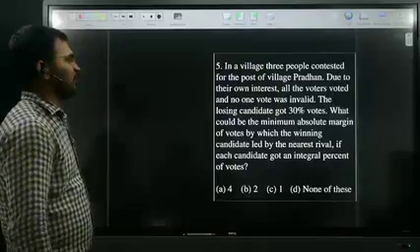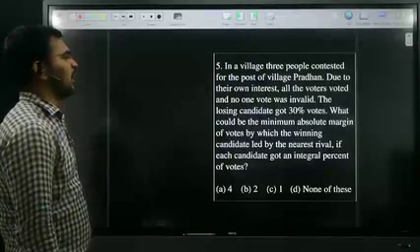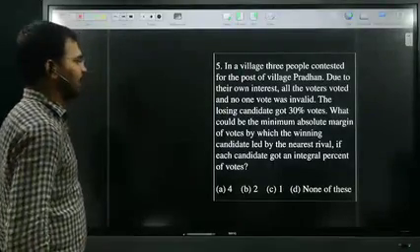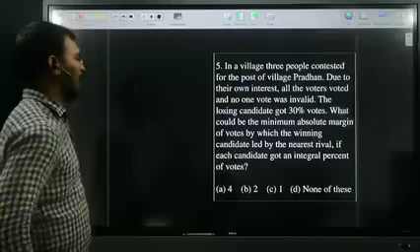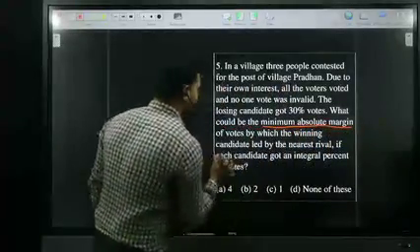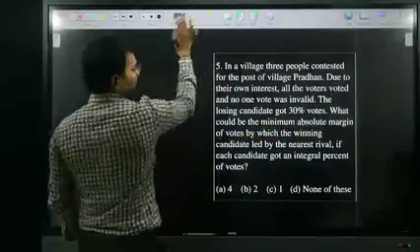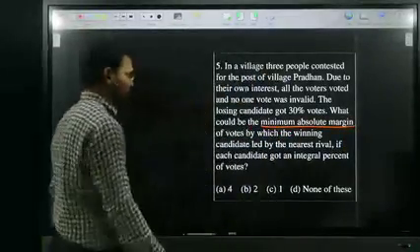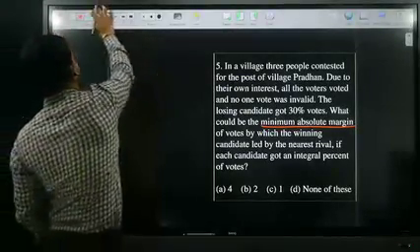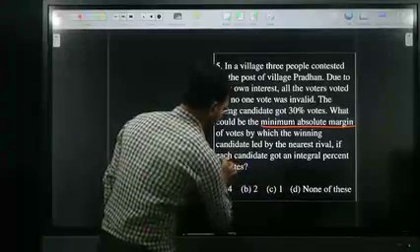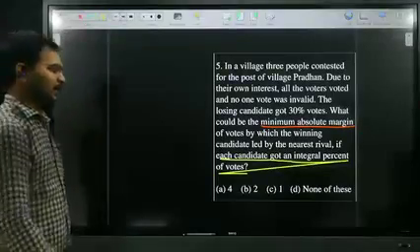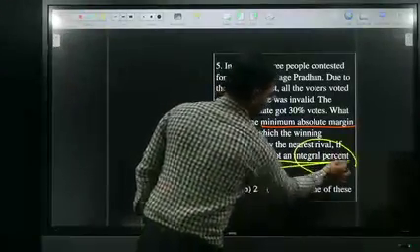In a village, three people contested for the post of village pradhan. All the voters voted, and no vote was invalid. The losing candidate got 30% votes. What could be the minimum absolute margin? Please underline the words minimum absolute margin. This is if each candidate got an integral percentage of the votes, and this word is also very, very important. Each candidate got an integral percentage, a perfect number, not a decimal.